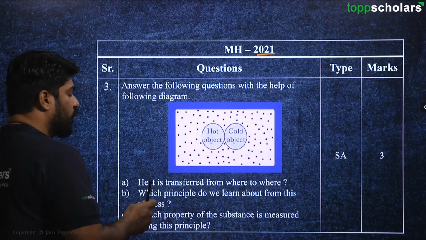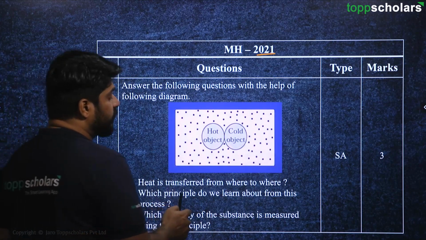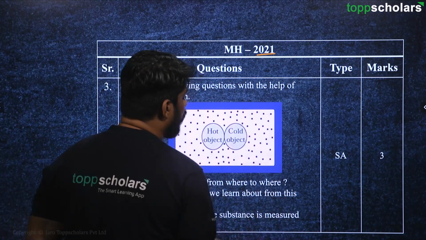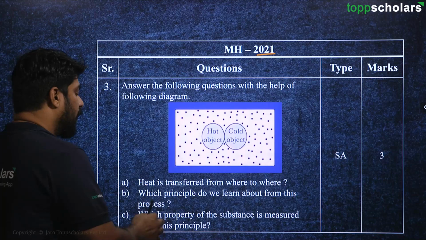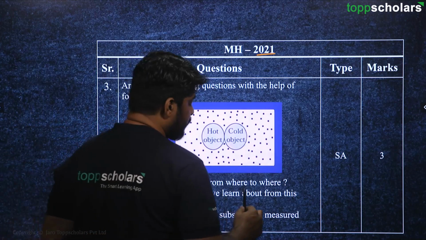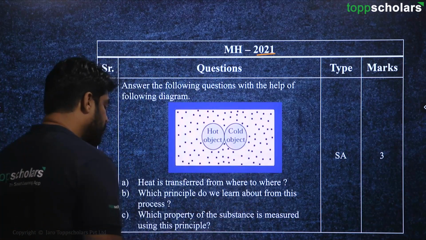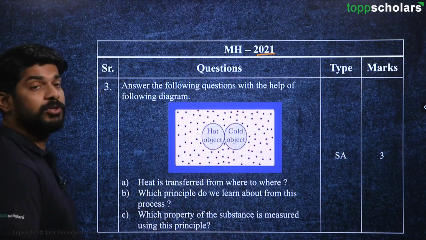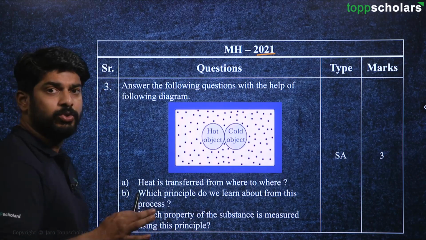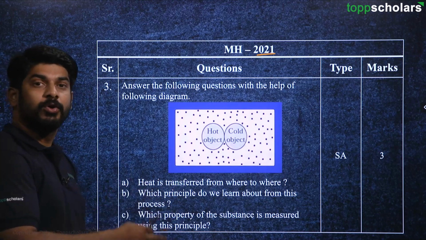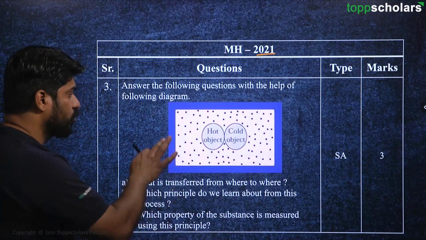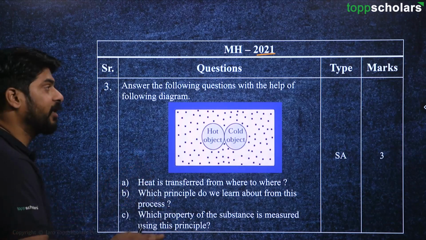So here the question is, heat is transferred from where to where? Which principle do we learn about from this process? And which property of the substance is measured using this principle? Okay, so these are the simple questions. So what we are going to do is, we are going to have a look at the solution later on in details. Okay, so let's not discuss it right now.